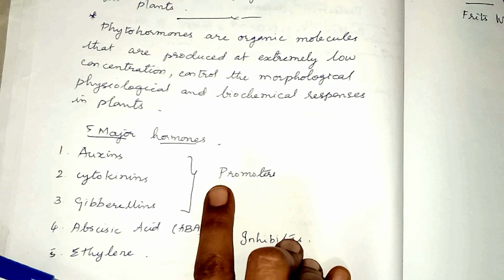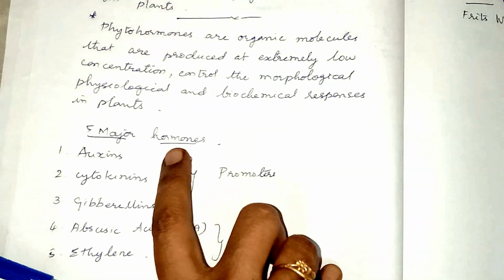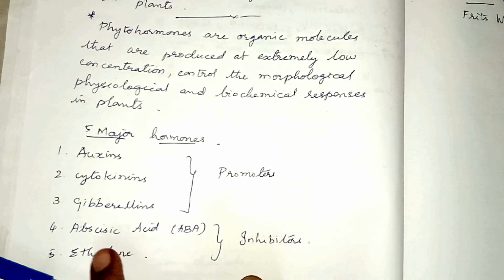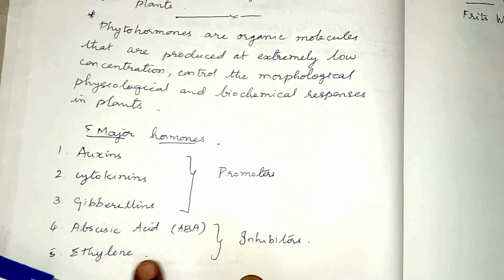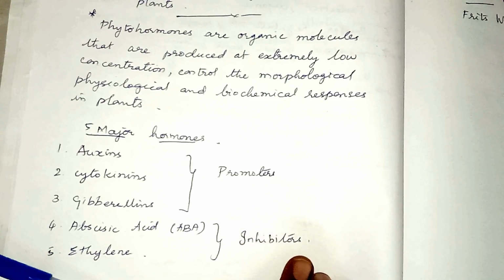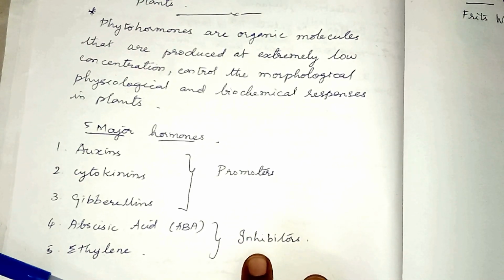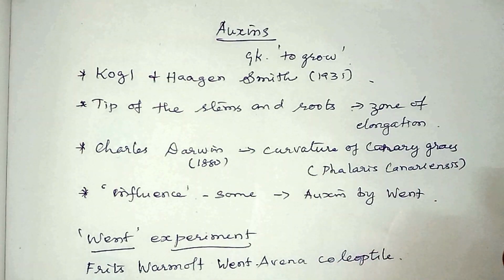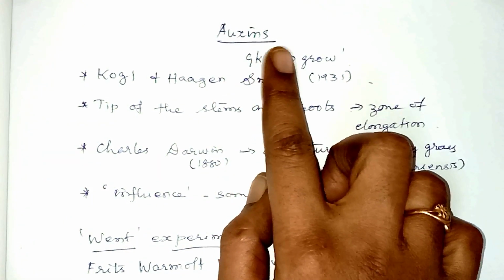They will enhance the growth of the plant, and so they are called growth promoters. And the last two, abscisic acid and ethylene, are considered growth inhibitors. They will stop the growth at certain times according to the need of the plant, and so they are considered growth inhibitors. Now we shall learn about the first hormone, auxins.